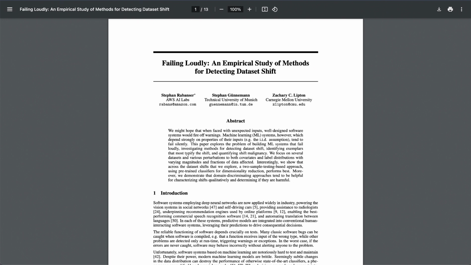And we explored some powerful techniques like two-sample testing and dimensionality reduction, which can help us compare those complex data sets and identify those telltale signs of a shift. But we also learned that not all shifts are created equal. It's not just about detecting a change, it's about assessing its impact, its malignancy, and understanding whether we need to intervene.